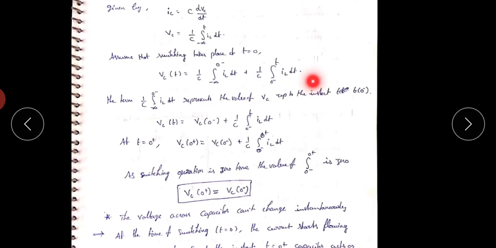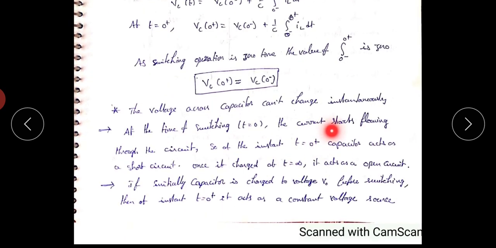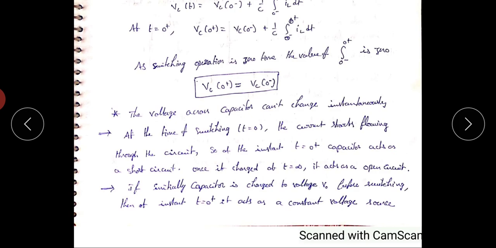Next, for the capacitor case, the initial condition is V_C(0+) = V_C(0−). The capacitor doesn't allow sudden changes in voltage, or the voltage across the capacitor cannot change instantaneously. At t = 0, the capacitor acts as a short circuit, and at t = infinity, the capacitor acts as an open circuit.